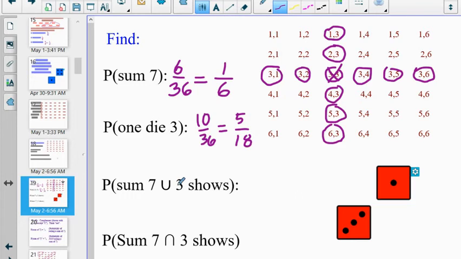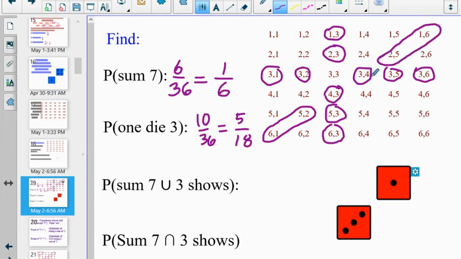And now union and intersection. Probability that the sum is a 7 or a 3 shows. Well, I've got one circled already. I'm actually going to erase that one. I don't want to get confused by that one. I'm not including that one as one of the dice showing a 3. And I'm also going to count up my 7. So I've got those 2 that I haven't counted yet, and those 2 that I haven't counted yet.